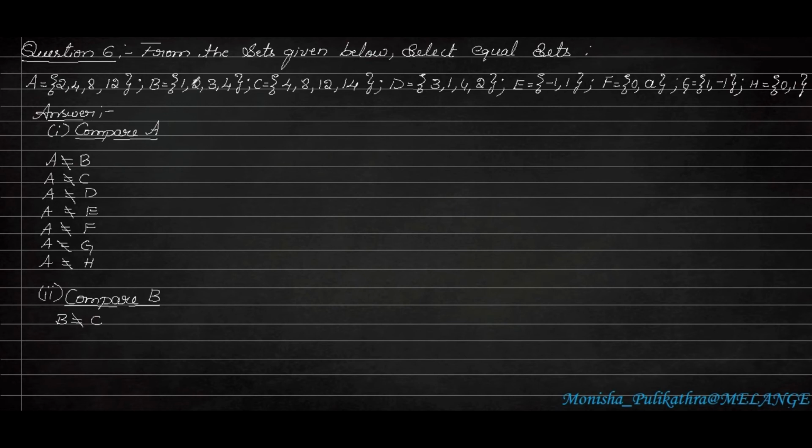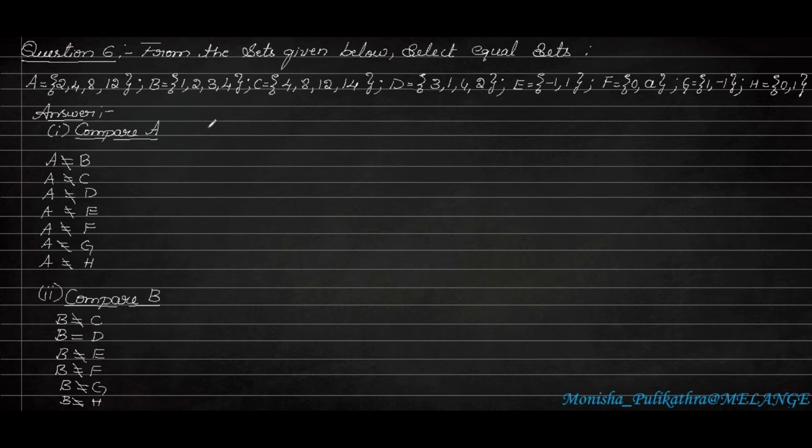Again, B with D. 1, 2, 3, 4 and 3, 1, 4, 2. See, 1, 2, 3, 4 and 1, 2, 3, 4. Here B is equal to D. Okay, so next, B with E is not equal again. B is not equal to E, B is not equal to F, B is not equal to G, and lastly B is not equal to H. So B is equal to only one set and not equal to any other sets.